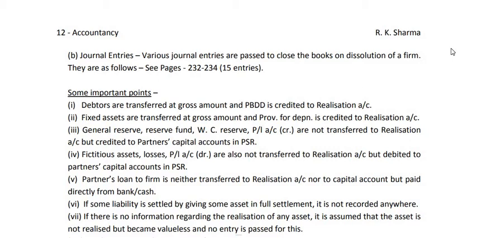At last, we have to close the bank account. When the partners are paid their balances, or if a partner has a debit balance and brings in his balance, then automatically the bank account is closed. So for all these purposes, to maintain the three accounts, to close the accounts, and to pay the partners, we have to pass different journal entries. These entries are given on pages 232 to 234 in your NCERT book. So please learn these 15 entries given there. After that, we can see some practical sums.